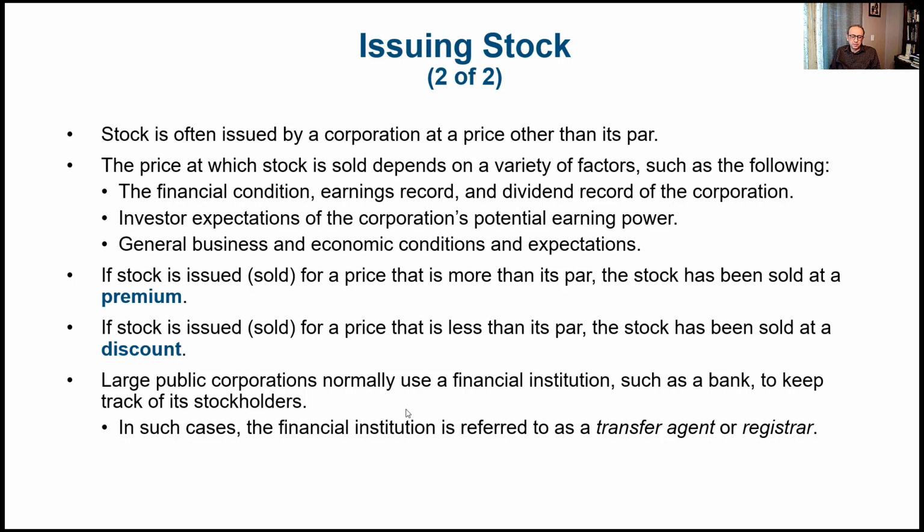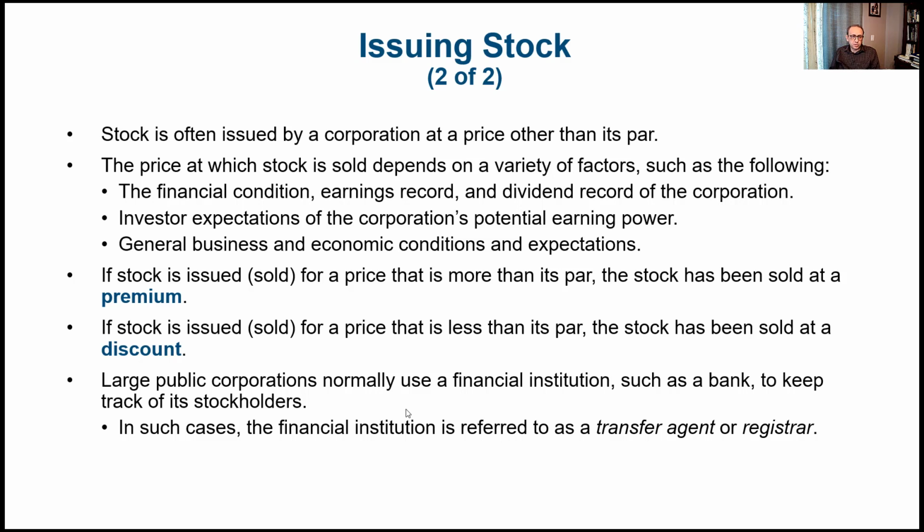So what we had in the previous case was that the corporation issued the stock at its par value. In many cases, it's higher than the par value. So how are we going to treat the difference? The price at which stock is sold depends on a variety of factors. The main things are the financial condition, earning records, and dividends record of the corporation. Also the investor expectations of the corporation's potential earnings power, and the general business and economic condition expectations. And you can see that in the stock market, the fluctuation of the stock price happens every day.